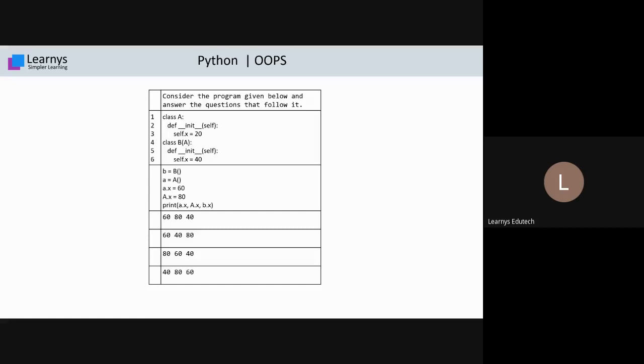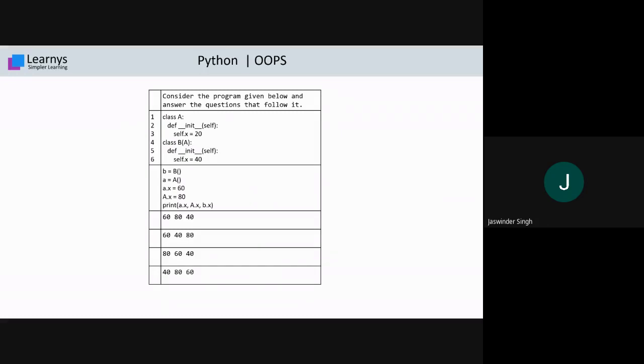Deepanshu is saying, please explain the working of this program. Okay, sir. Deepanshu, thank you for your quick response. Suraj, definitely. So please explain them. Deepanshu, this code is basically based on a concept of how the memory is allocated to class and objects.